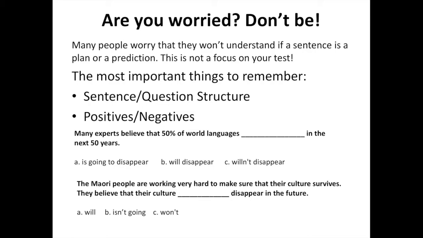Here we have a few example questions that you might see on a quiz or an exam. For example, many experts believe that 50% of world languages blank in the next 50 years. Another question, the Maori people are working very hard to make sure that their culture survives. They believe that their culture blank disappear in the future. Again, in these questions, the focus is on the structure. Take a moment, try to answer them, then we'll post the answers.